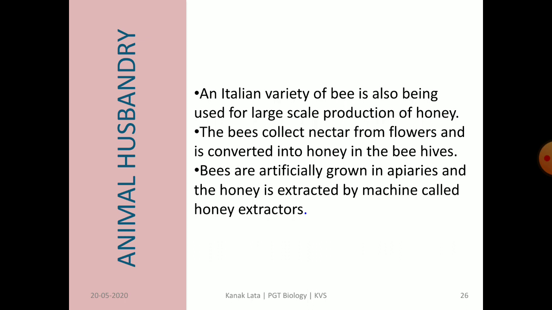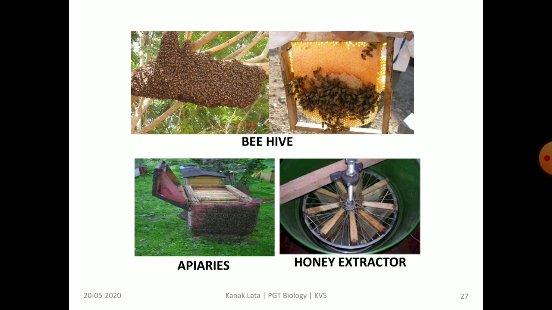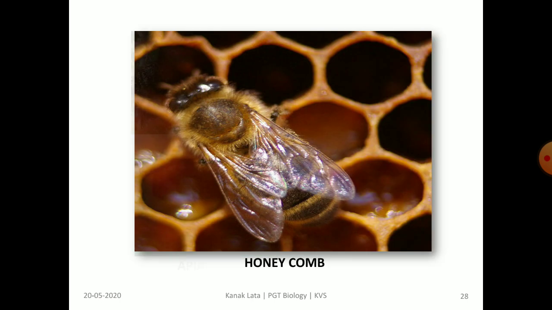The bees collect nectar from flowers and it is converted into honey in the beehives. Artificially, bees are grown in apiaries and honey is extracted by machines called honey extractors. You can observe here the figure of a beehive, apiaries and honey extractor. This is the honeycomb of the honeybee where honey is made by honeybees from the nectar of flowers.